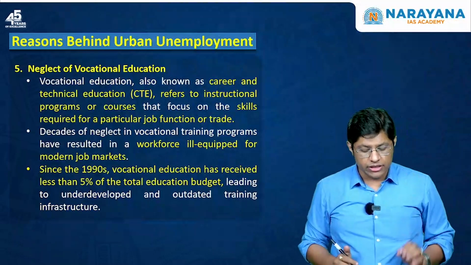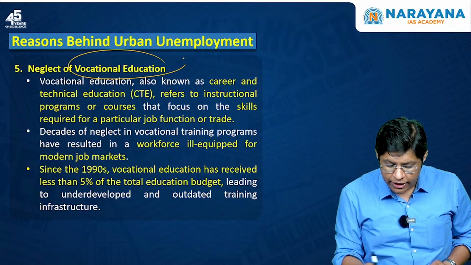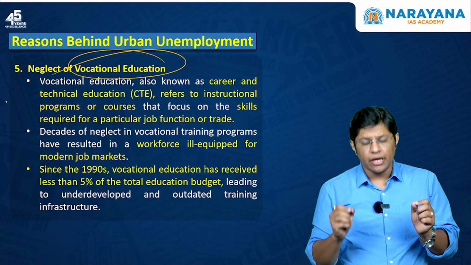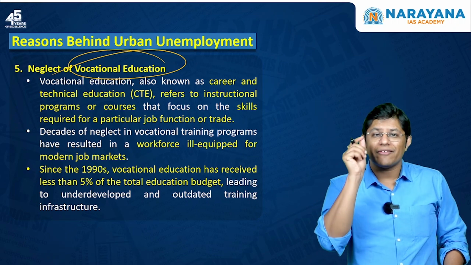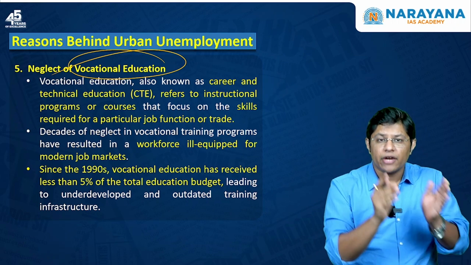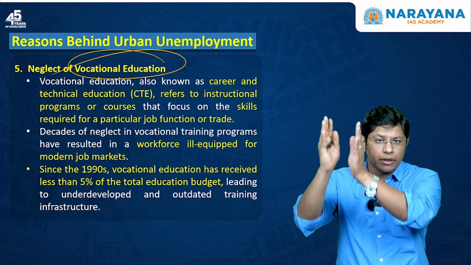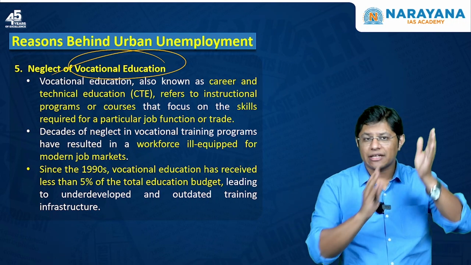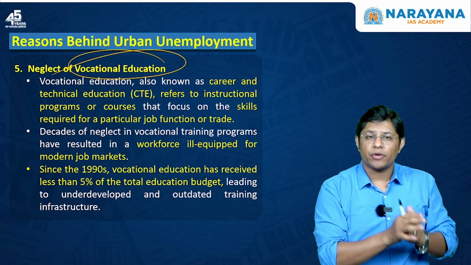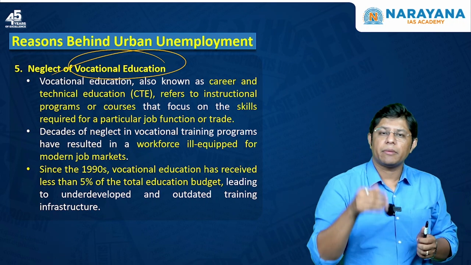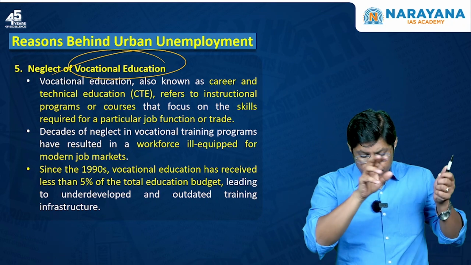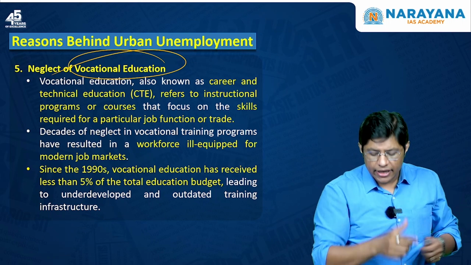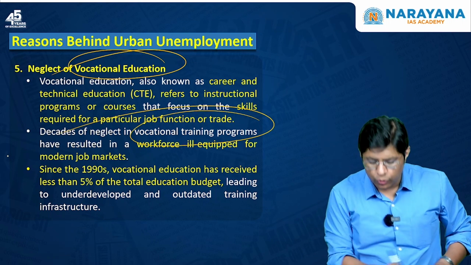The fifth issue is neglect of vocational education. Now, what is vocational education? It refers to courses that focus on giving skills required for a particular job. So, for a particular job, XYZ are the skills required. The government of India provides these skills to the people so that people get jobs. This is vocational education. Now, in India, we are actually neglecting this vocational training program.